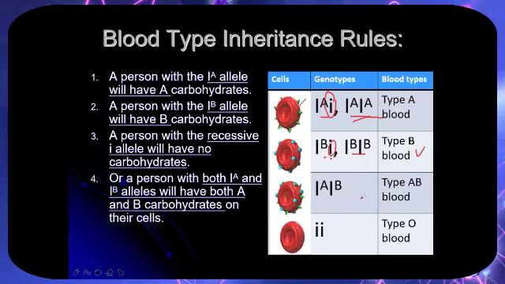So the result would always be blood type AB.